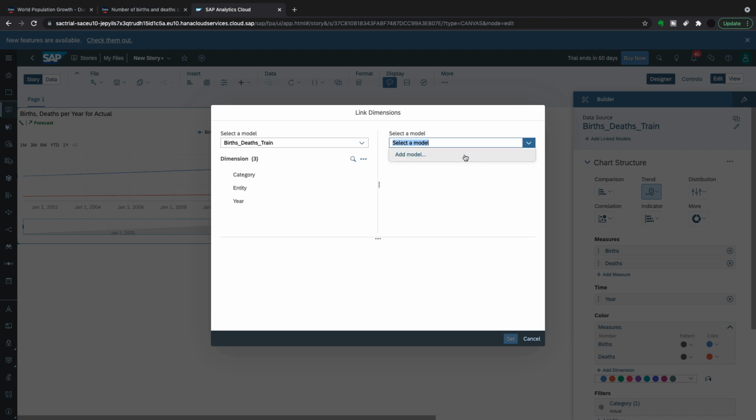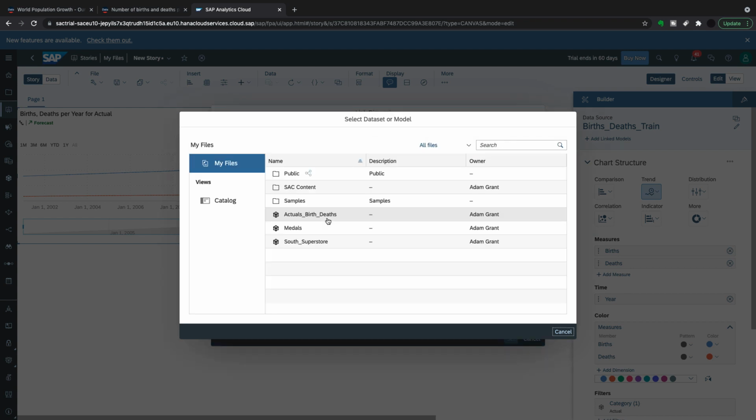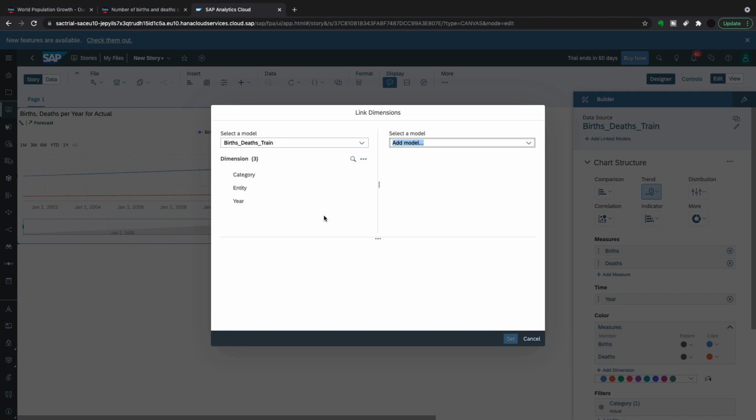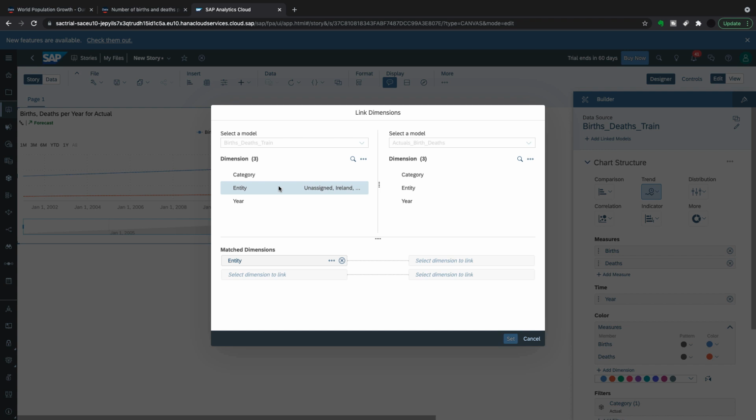And the linked model I'm going to add is my actuals, births, deaths. The reason I'm doing this is because I want to create one filter for both data sets. So if I click my entity, matching my entity, it will match dimensions down here, entity matching entity. So when I filter on Ireland, it'll filter Ireland for data sets that are pulling from both models.